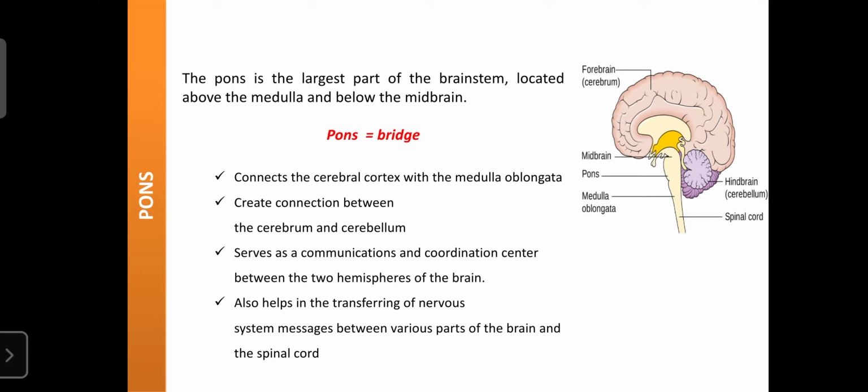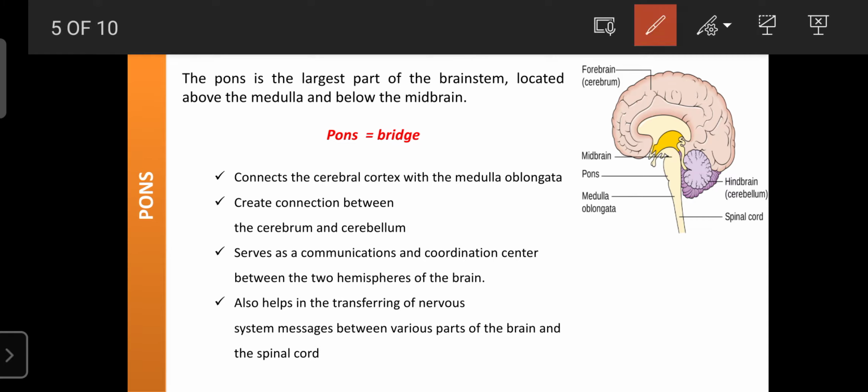The pons is the largest part of the brainstem. It is located above the medulla and just below the midbrain, and it is anterior to the cerebellum. It lies between the midbrain and the medulla oblongata.